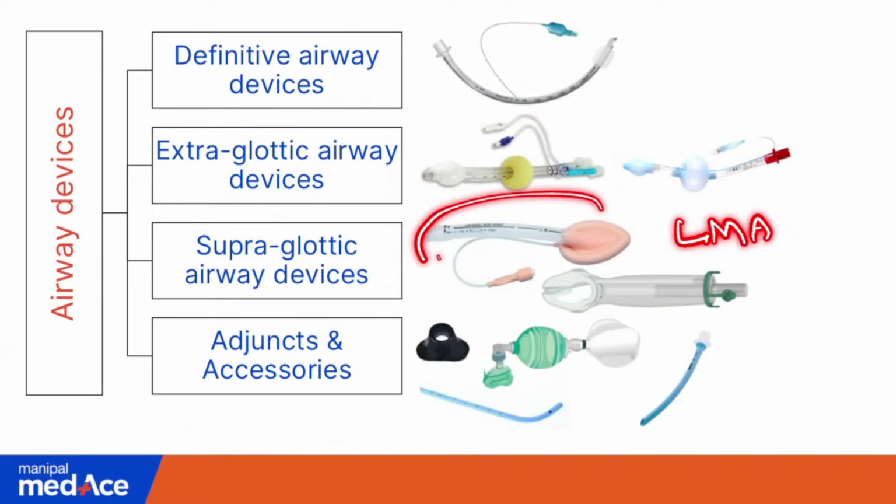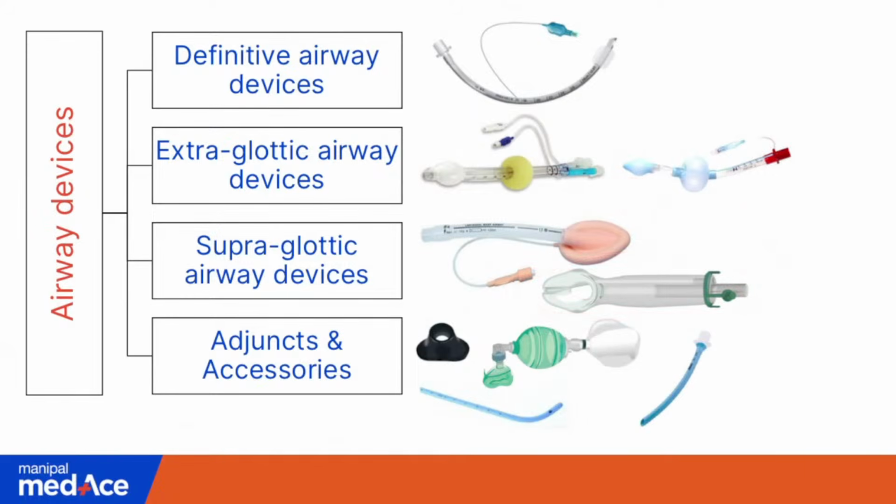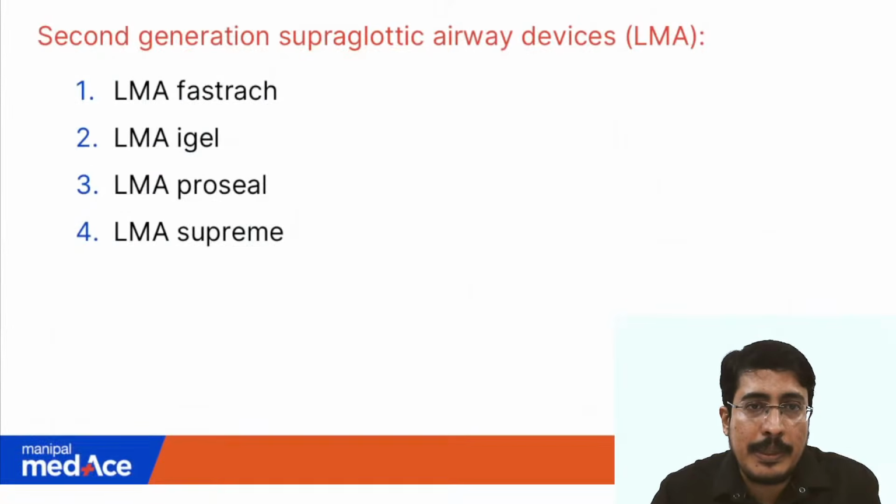This is an LMA classic, that is first generation, and this is the second generation device which is asked in this question. So what are the second generation supraglottic airway devices or LMAs? There are 4: Fast Track, iGel, Proseal and Supreme, which we commonly use in the OT on a regular basis.